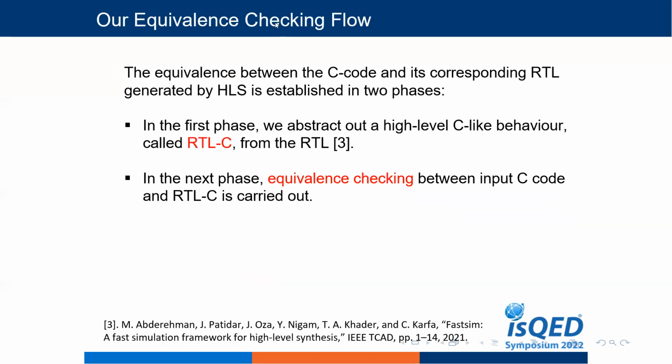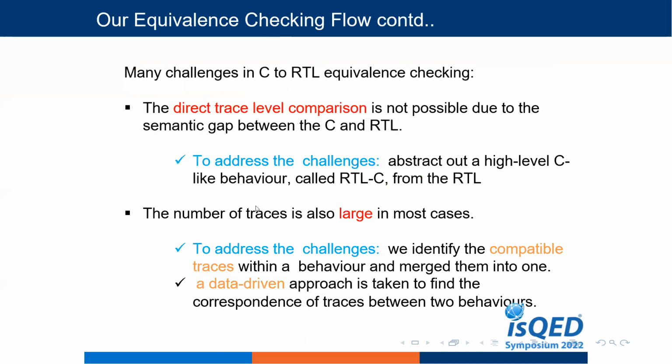Our equivalence checking flow has two phases. The first phase is we abstract out a high-level C-like behavior called RTLC from the RTL. In this case, we utilize the method presented in this paper. In the next phase, equivalence checking between the input and RTLC is carried out.